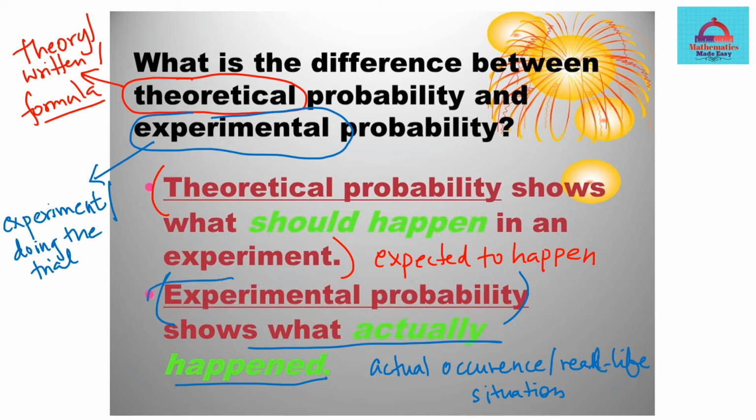Your experimental probability, we might say, is a more practical kind of probability, which shows what is happening in the real life situation where you are doing the experiment, and how you can find the probability. These are some of the differences between types of probability. We will go into more detail as we proceed with this session, and we'll also look at examples and questions.